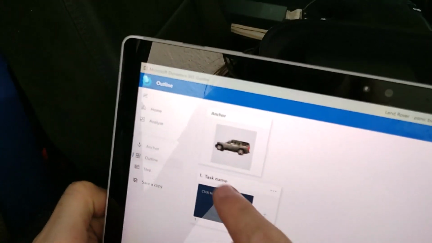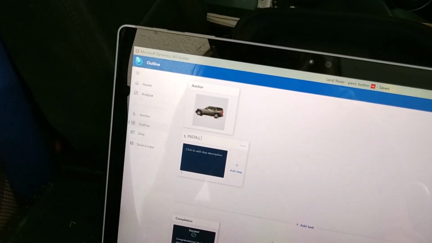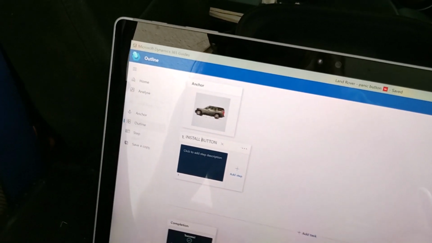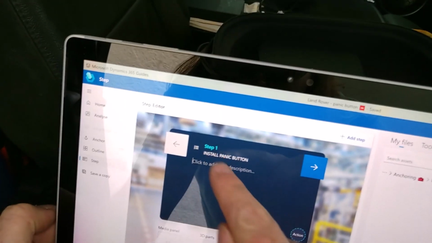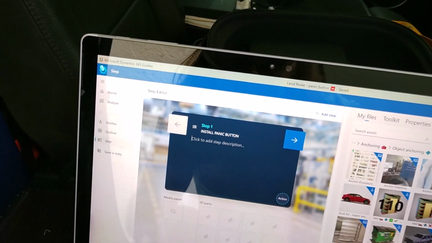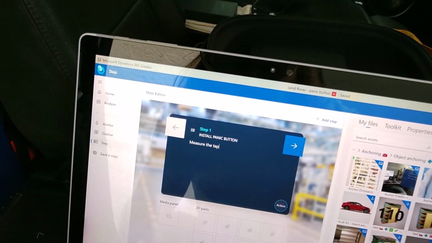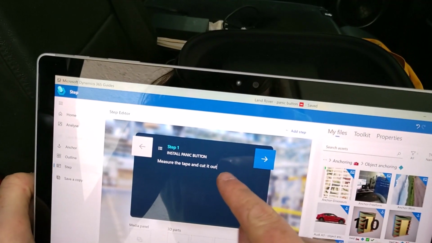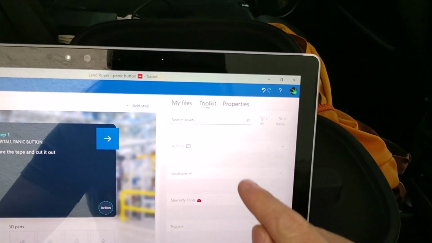Now let's just name this task install button. Install panic button. Okay, so I've named this, and I'm going to say measure the tape and cut it out. So now I'm going to use 3D parts here. I have this toolkit of different parts.